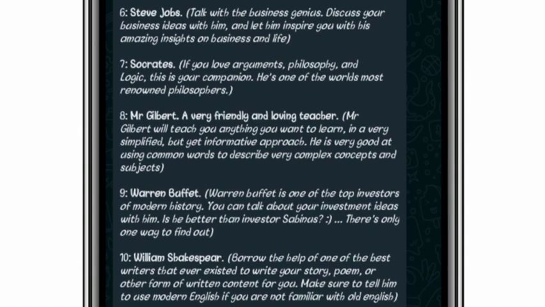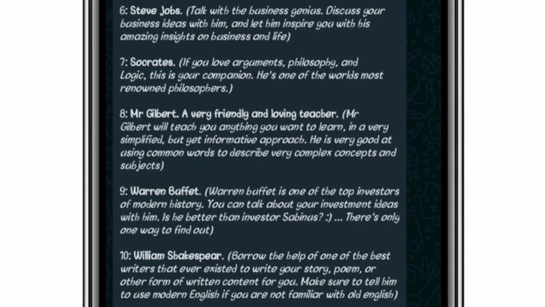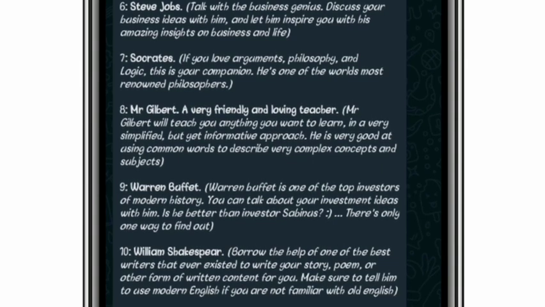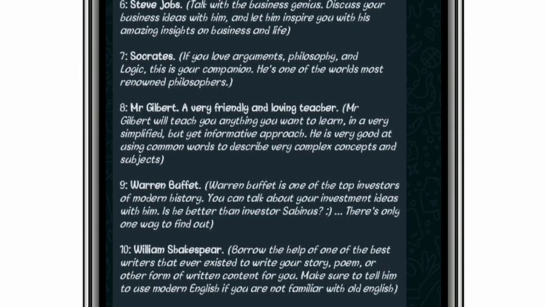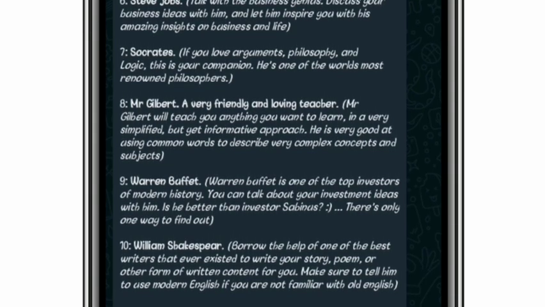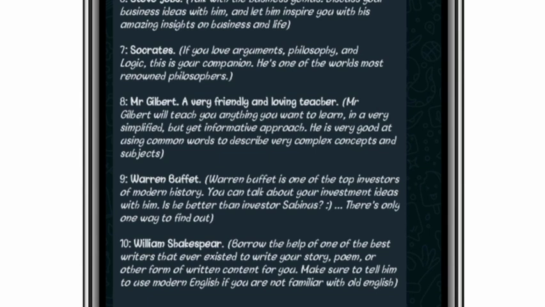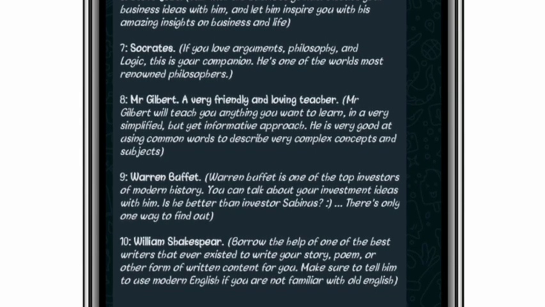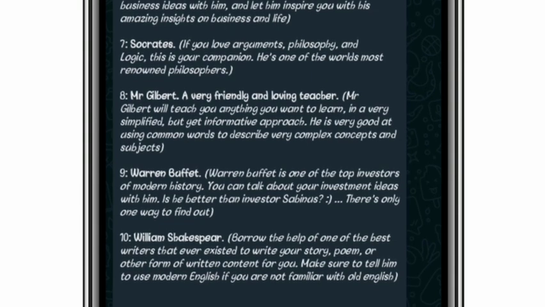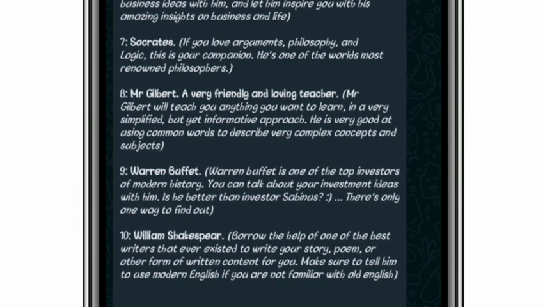We have Socrates. I mentioned this earlier. Socrates is a philosopher. If you are the type that loves argument, philosophy and logic, this is your companion. He is one of the world's most renowned philosophers. And we have Mr. Bbot, a friendly teacher you can learn from.